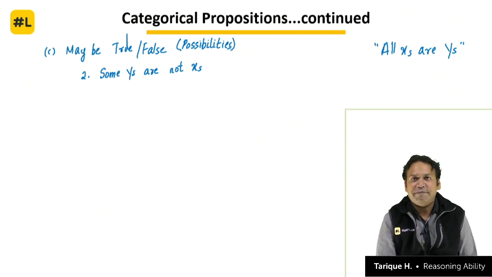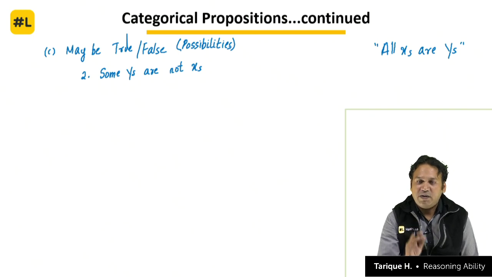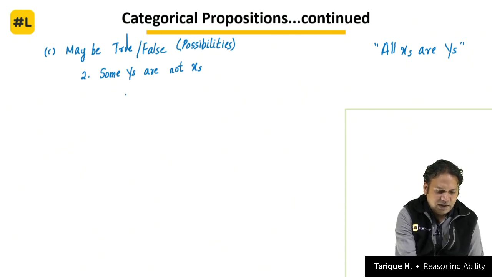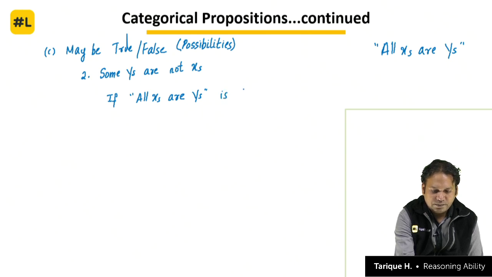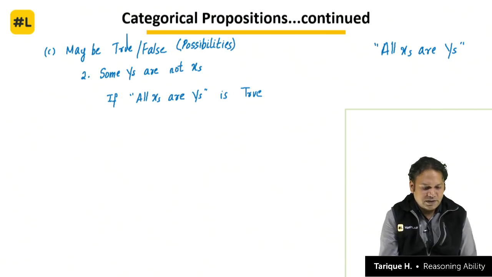So we have seen all the statements here. What is always a valid conclusion, what are the four statements which are always false, and what are the two statements which may be true and may be false, right? So if you see here, let's say we make this thing, if all x's are y's is true.